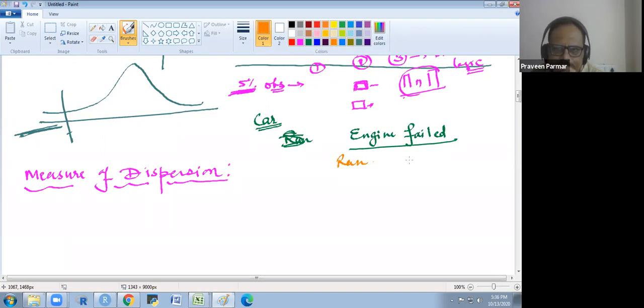Suppose the engine of a car failed after running some kilometers, and the time is the duration from the manufacturing date that we are considering. Suppose the car engine failed after 60,000 kilometers, and it is after 7 years.